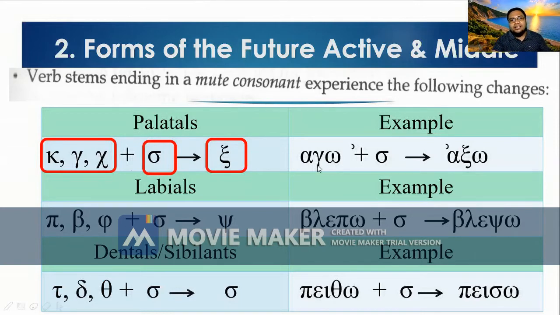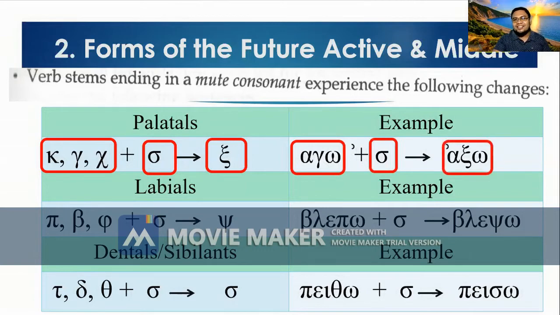So let's take a look at our example. We have the word agō plus sigma. So the gamma plus sigma becomes axō. Okay, so agō is I lead, and axō, I will lead. Let's take a look at the labials. So is it clear with the palatals? All right, so let's proceed with the labials.